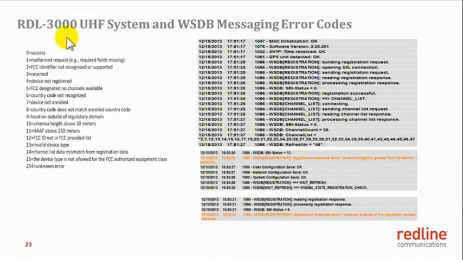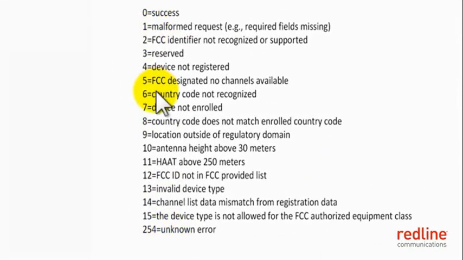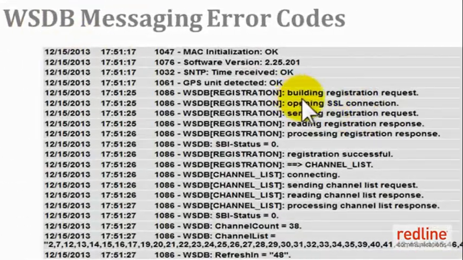Messaging between the Ordeal 3000 UHF system and the white space database is initiated by the Ordeal 3000 system itself. The Ordeal 3000 unit sends a message to the white space database. The white space database evaluates the parameters in the Ordeal 3000 system message and returns a message status code. These status codes are from 0 to 254. Each status code refers to a particular error in the message that the Ordeal 3000 sent to the white space database.